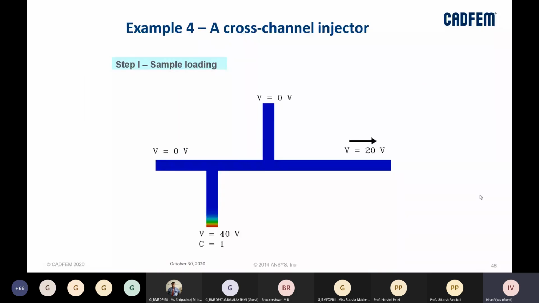So this is an example of a cross-channel injector, which will supply a certain amount of sample in the exact volume, right? Again, you can see we can create this channel inside ANSYS itself, and this particular image which you see is from the CFD tool. We have introduced the sample here. This is the sample loading stage. We have specified the boundary conditions as well here, right?